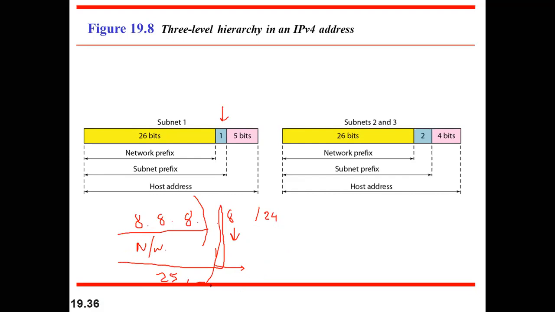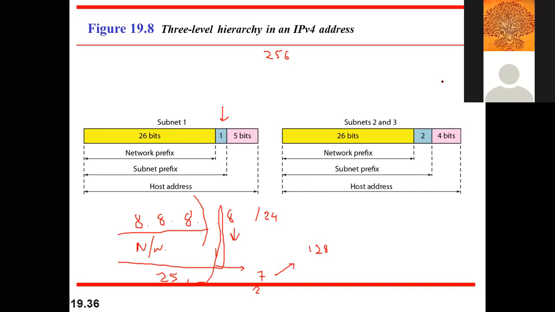So we are left with how many bits? We are left with 7. That's why 2 raised to power 7. So now the block size will be 128. So out of 256, we are left with this number of addresses. So this is our block size.